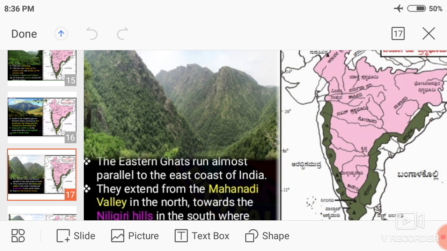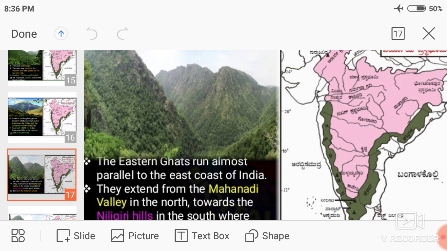Understand? They extend from the Mahanadi Valley in the north towards the Nilgiri Hills in the south, where they join the Western Ghats. They extend from north to south, from the Mahanadi Valley to the Nilgiri Hills.